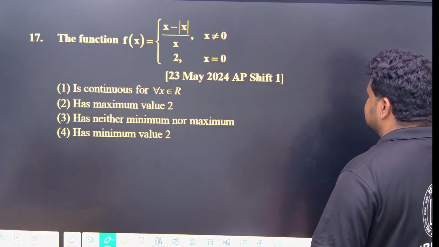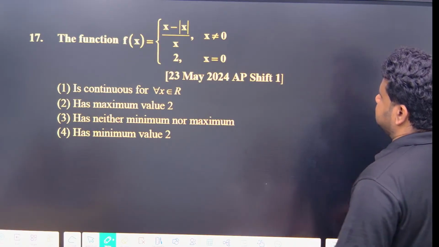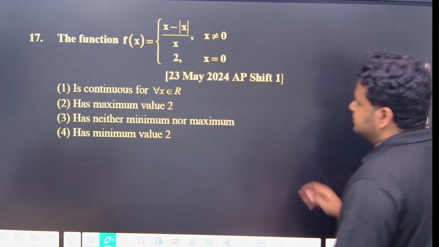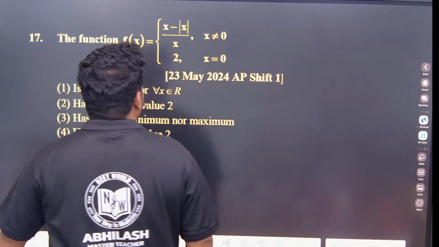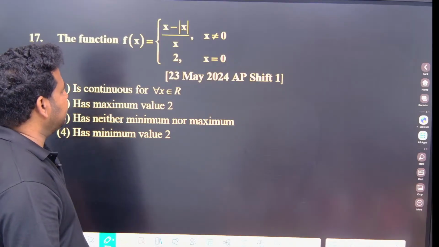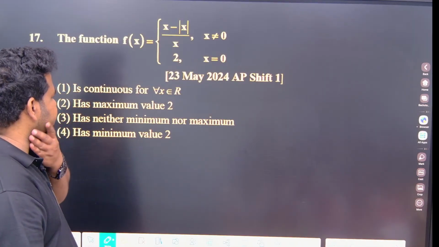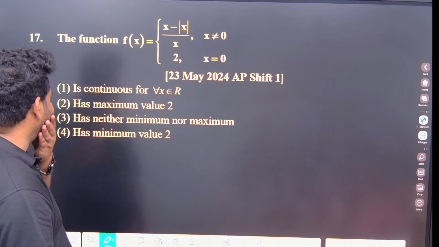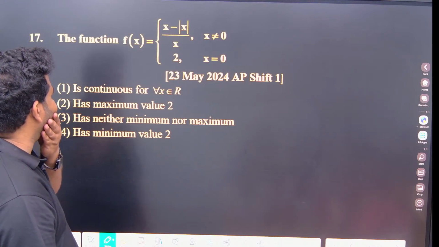Okay. Look at this question. All of you please look at this question. See here, the function f of x equals x minus mod x by 2 is continuous, has a maximum value, neither maximum nor minimum value. Is continuous for all x belonging to R.